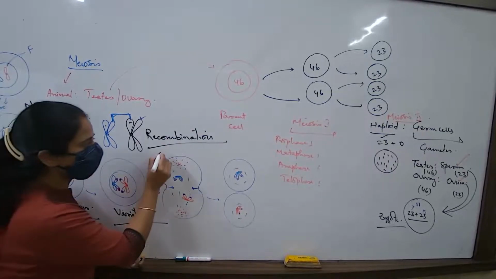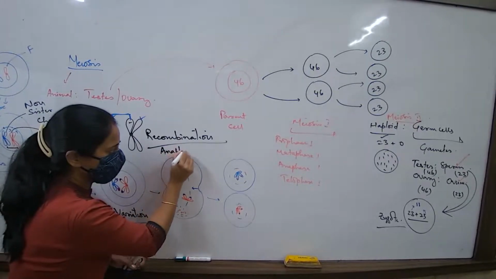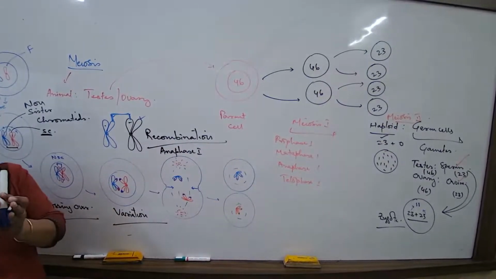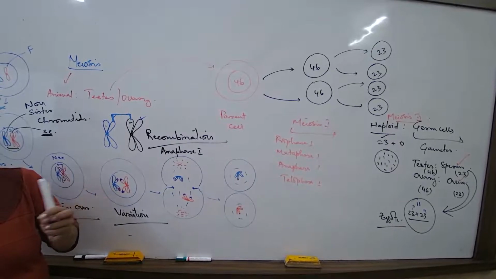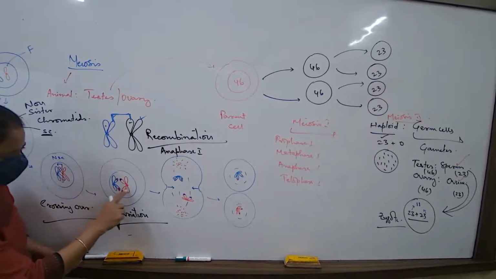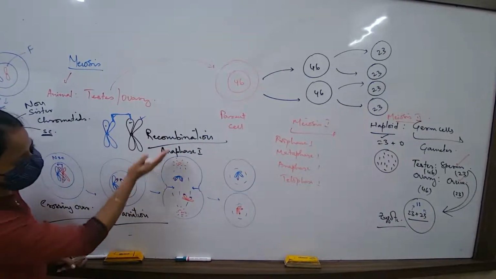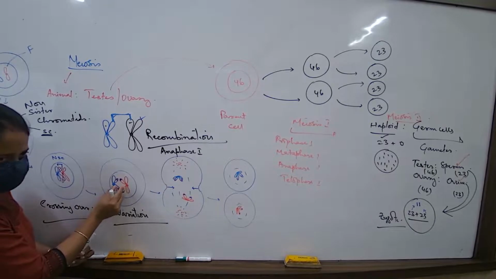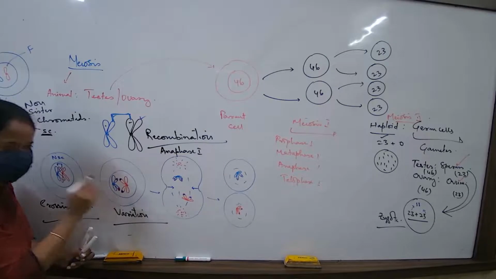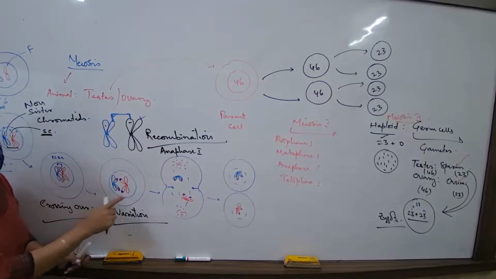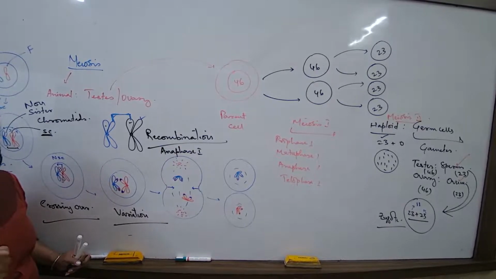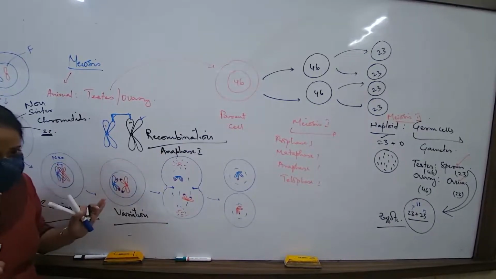In meiosis, in the first set, isko hum bolenge anaphase 1. This is the first stage. In anaphase 1, when the process of chromosome separation happens, it is just the paired chromosomes going. Ek full pair idhar aa jayega and this pair will go to the other side. So both these two pairs separate. Agar mitosis hota toh kya hota? Centromere divide hota na. Yahan pe in the first phase of anaphase centromere divide nahi hota hai. In the first phase of anaphase, there is no centromeric division.